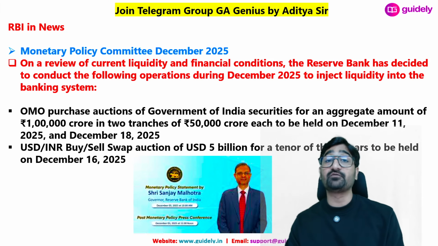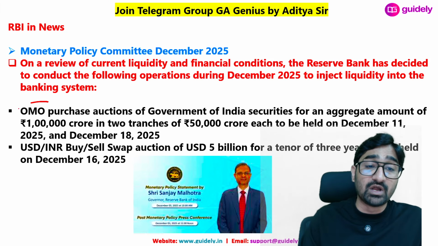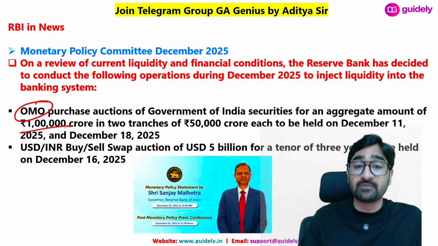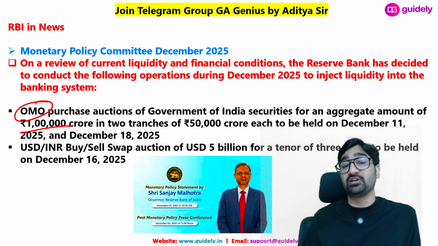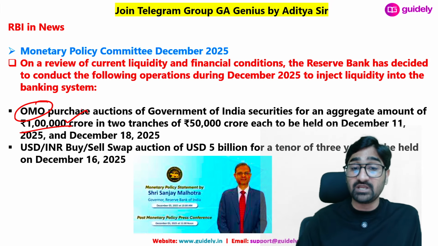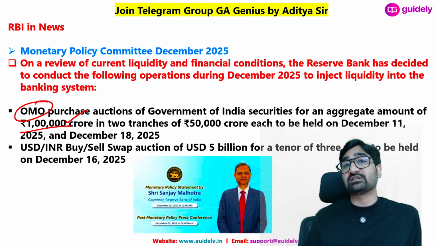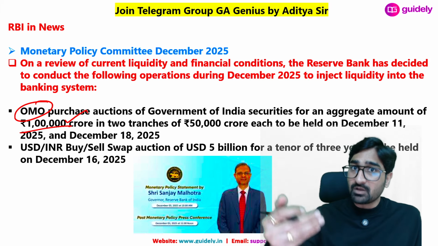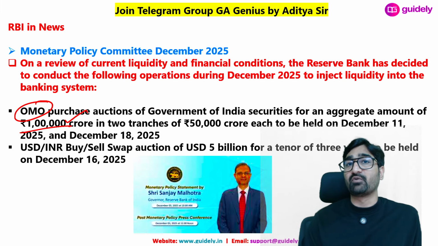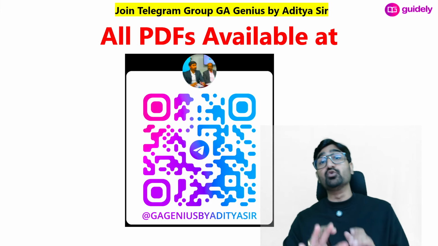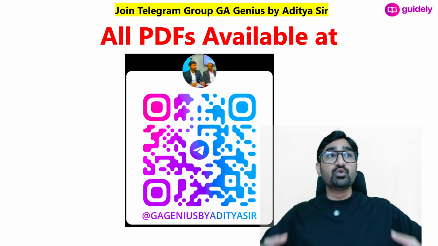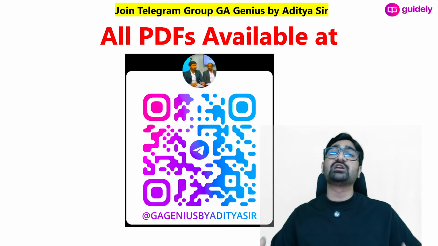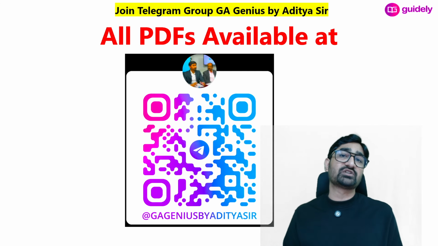RBI also announced a few more measures, like RBI will conduct OMO, open market operation of 1 lakh crore rupees. RBI is going to buy government securities to increase further liquidity in the market. It means 1 lakh crore rupees will be further infused by the Reserve Bank of India into the banks for the purpose of providing further loans into the economy. So RBI के पूरे जो steps हैं, that is for increasing the liquidity in the market, to increase the demand, to increase the production, to increase the GDP rate further. This is the call of the Reserve Bank of India in the recent time.